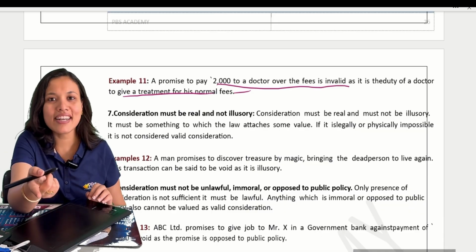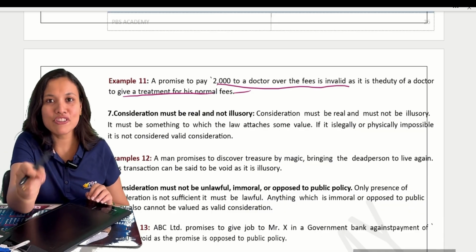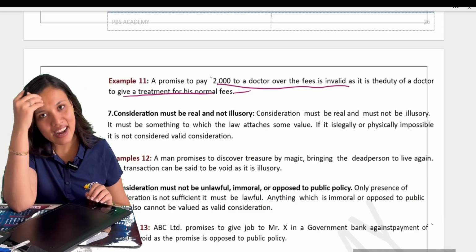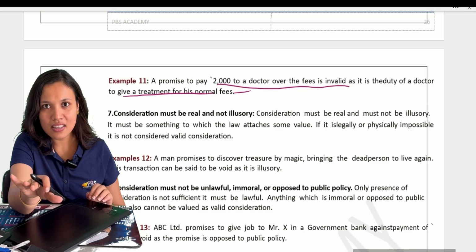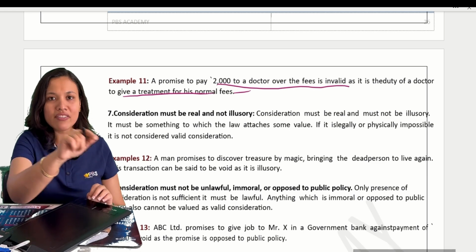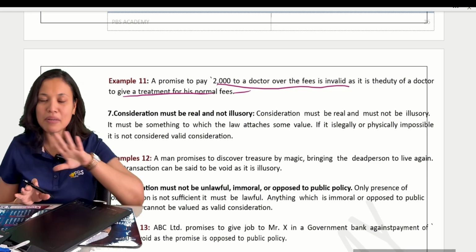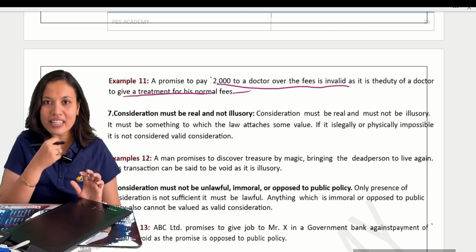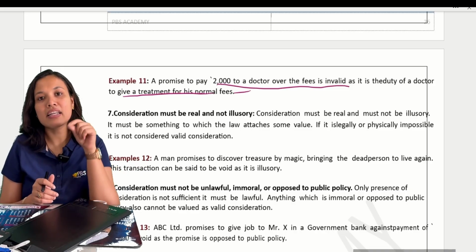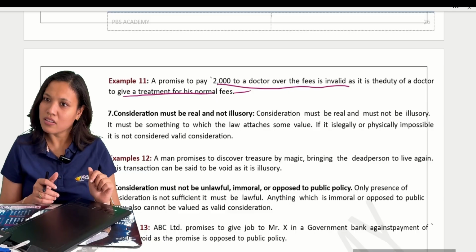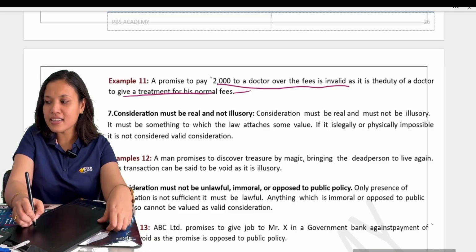You cannot make a contract with the doctor, if you give me the treatment I will give you the fees. Normal fees have to be given, that you are legally bound to give. Whenever I go for a consultation I have to pay the minimum fees that you are legally bound to give. Again, you cannot make a contract that if you do my treatment I will pay you this much. That will not be regarded as consideration.